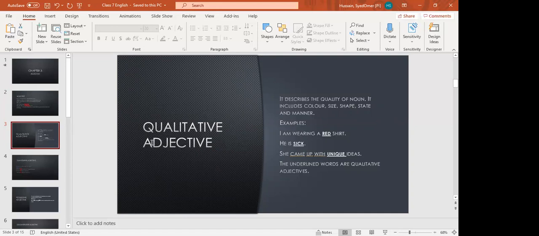When an adjective is used to describe the quality of a noun, it is known as qualitative adjective. It includes color, size, shape, state, and manner. Like thick, thin, heavy, light, blue, green, yellow, orange, good, nice, intelligent, ugly. These are all qualitative adjectives.